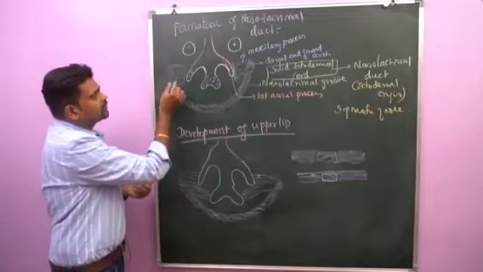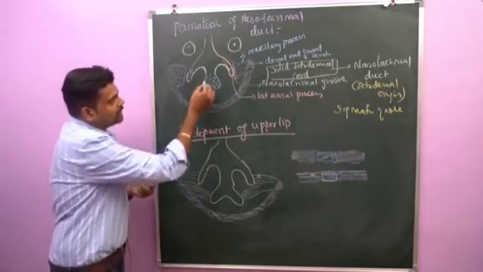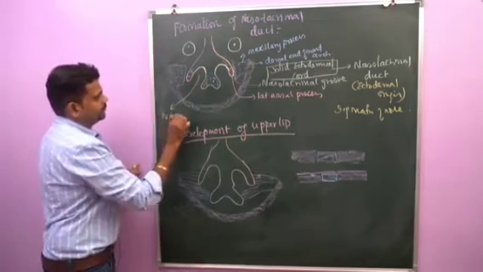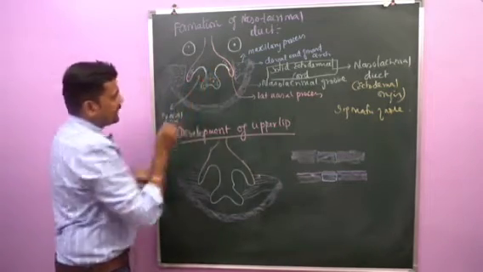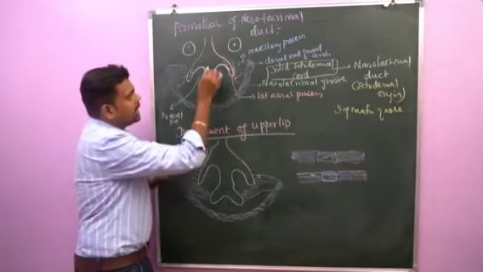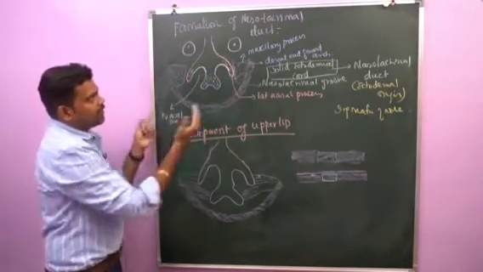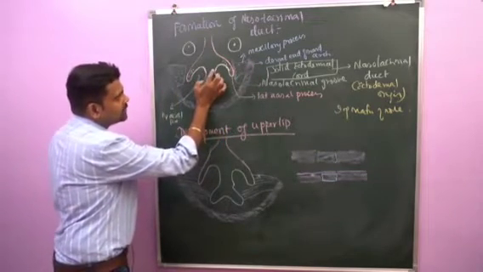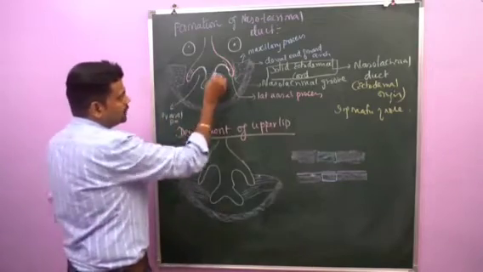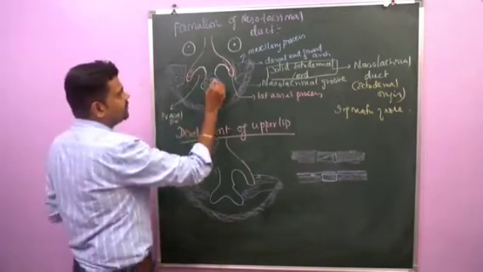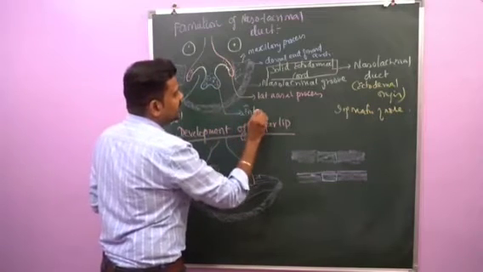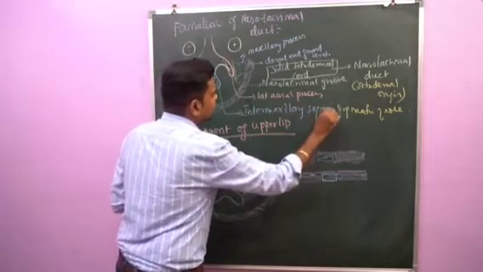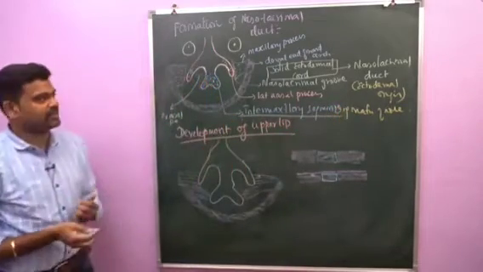So when the maxillary process grows medially, you can see this is the nasal pit. On either side of the nasal pit, the blue color what I show, this is the medial nasal process. When the maxillary process grows medially, the medial nasal processes of both sides will be joined to form one segment. This segment is called the intermaxillary segment. This intermaxillary segment gives rise to three important structures.